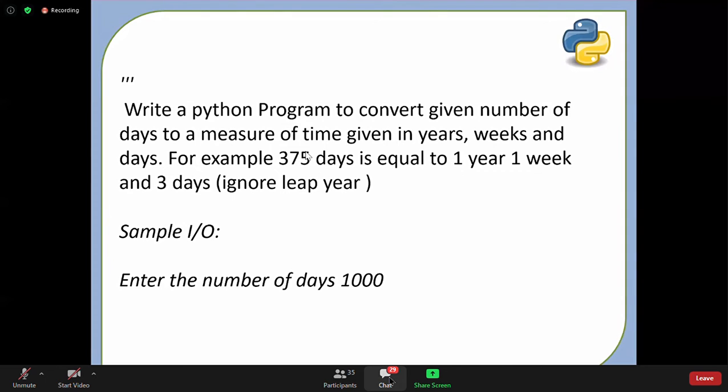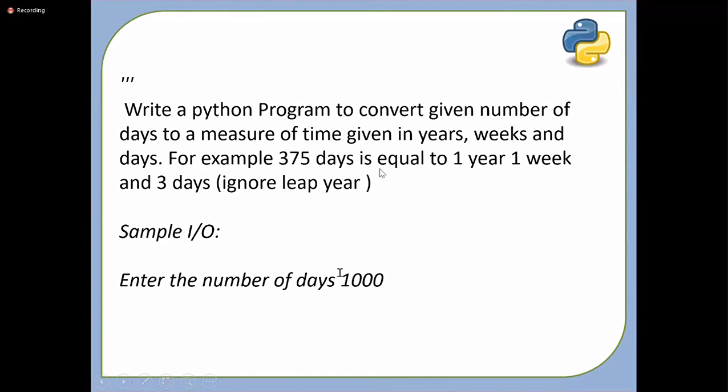Okay, 1 year. And if we input 375, then what is the remaining value? Okay, 10. Very good. Okay, 10 days. Now you got 10 days. In 10 days, how many weeks can come? 1 week, because 7 days makes 1 week. And what are the remaining days you will get? 3. So that's what the output is. It contains 1 year, 1 week, and 3 remaining days.